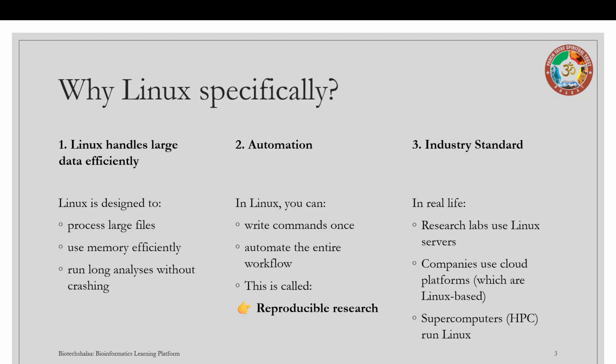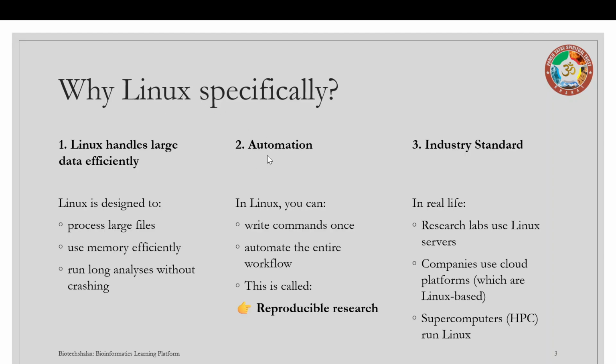Now, why specifically Linux? We just said that all the bioinformatics tools run on Linux. But why specifically Linux? There are three main reasons. The first reason is that Linux handles large data very efficiently. Linux is designed to process large files. It can use the memory efficiently. It runs long analyses without crashing. That's why research labs and companies use Linux.